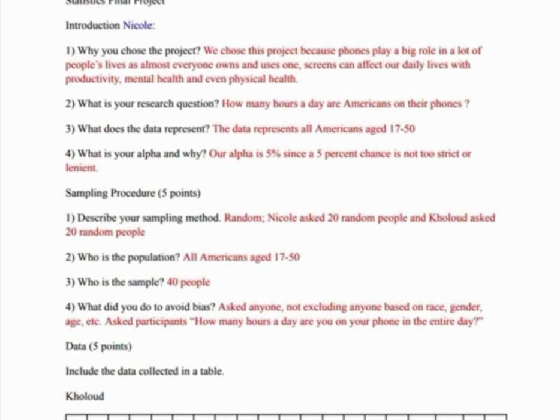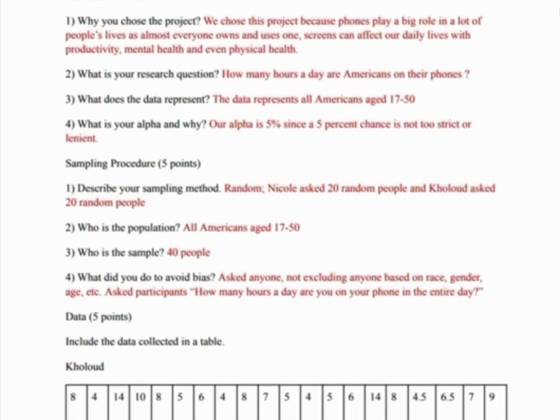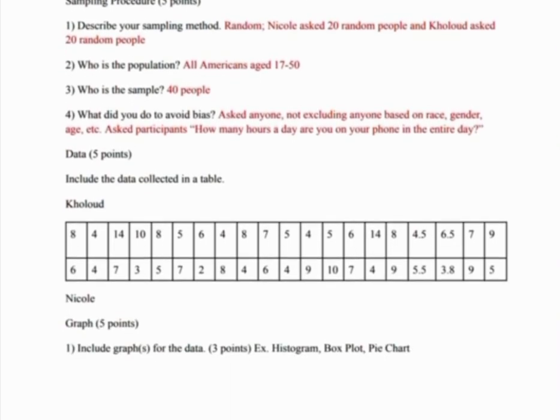Our data represents all Americans aged 17 through 50, and our alpha is 5%, since a 5% chance is not too strict or lenient. For our sampling procedure, we did a random sample, as I asked 20 random people and Kalu asked 20 random people as well. Our population was all Americans aged 17 through 50, and our sample is 40 people.